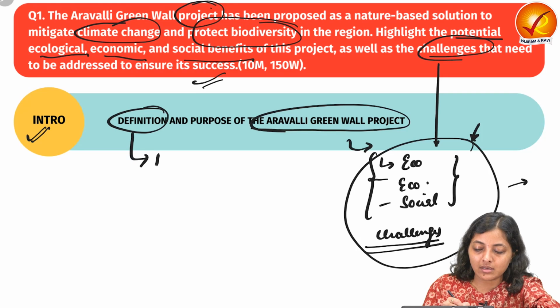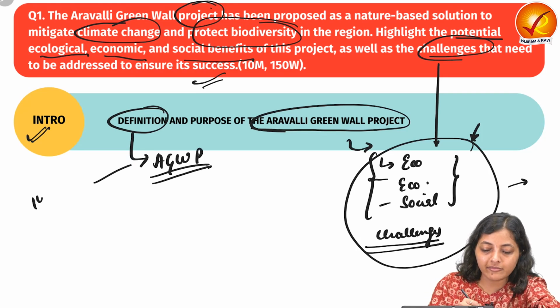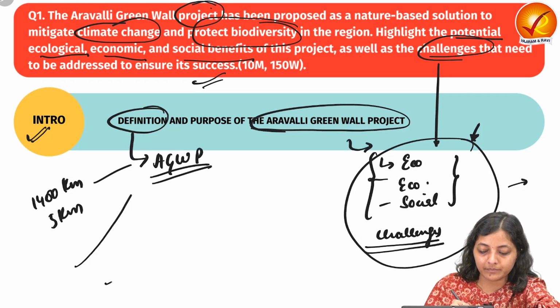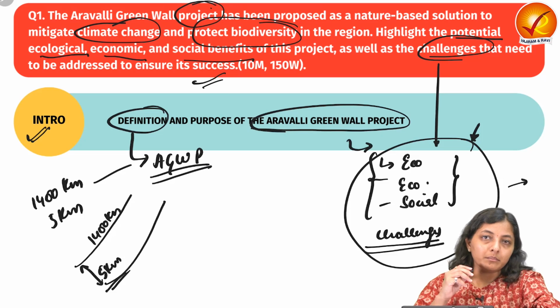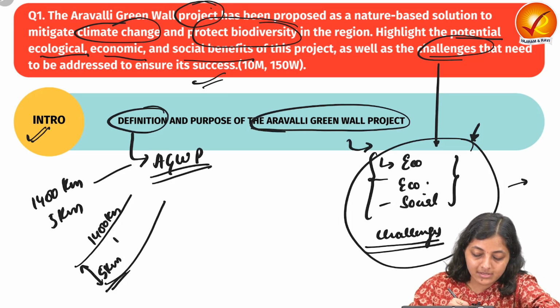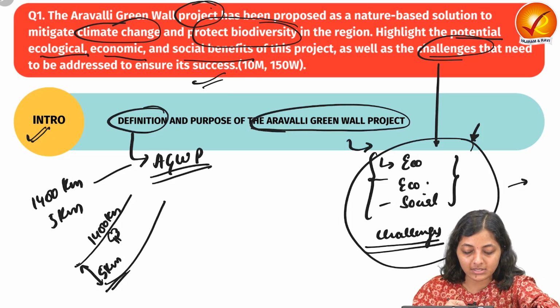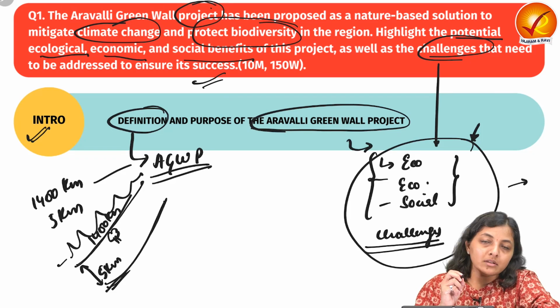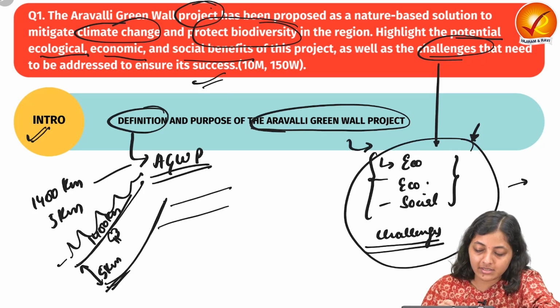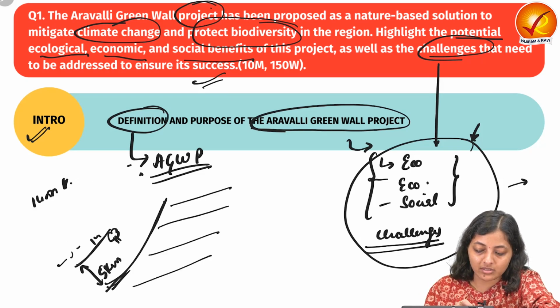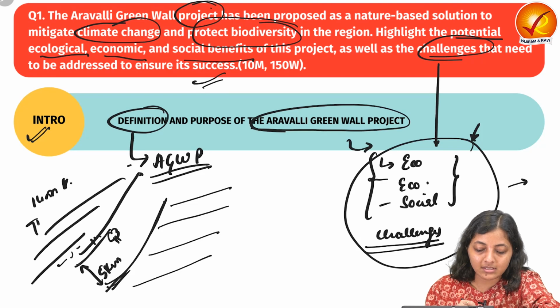So what is the Aravali Green Wall project? It is a 1400 kilometer long and 5 kilometer wide green belt cover, which means the trees would be planted along this 1400 kilometer range along the Aravali hills so as to protect this region from the Thar Desert.